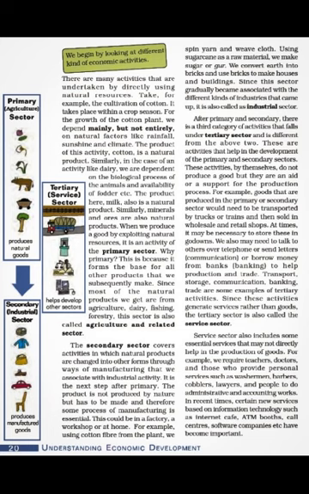So this is our second sector, where we get the raw material from the primary sector and we convert it into some other product. And I have given you examples: from wheat we are making flour, or bread or biscuit, anything, and from the sugar cane we are making sugar or gur.